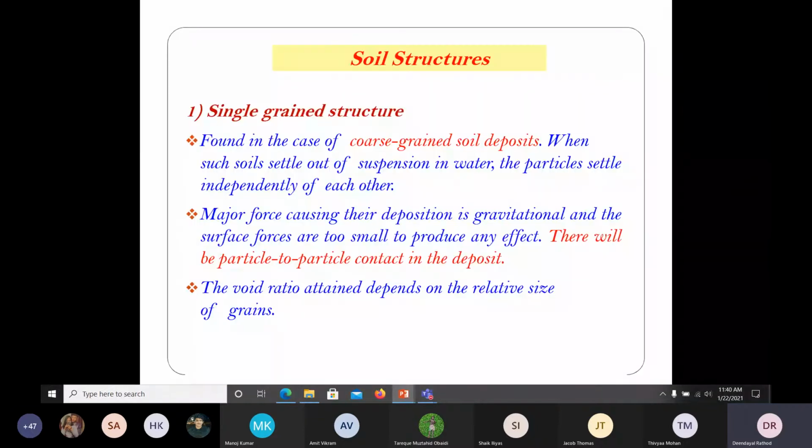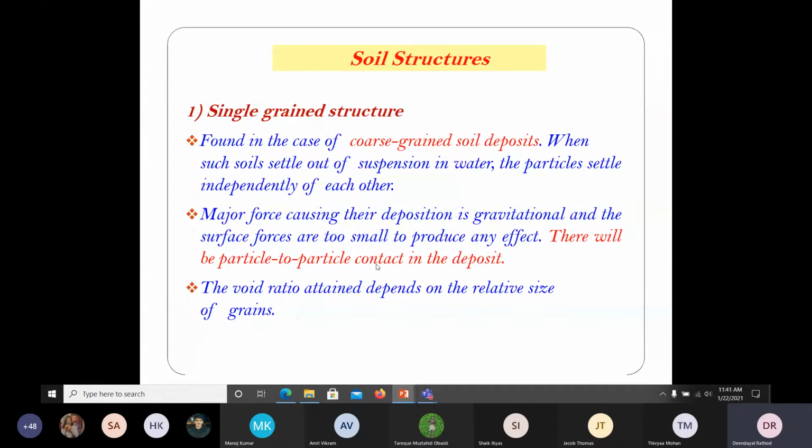So we have single grain structure. This is found in the case of coarse grain soil deposits. When the soil settles out of suspension in water, the particles settle independently of each other. That means when you just drop some coarse grain soil, the particles will settle down independently. Here, the major force causing their deposition is gravitational, and the surface forces are too small to produce any effect. That means there won't be much surface force. So simply it settles.